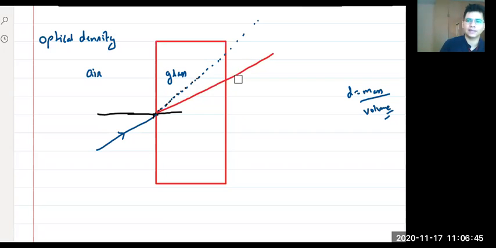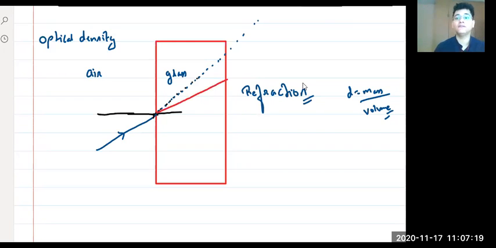We will discuss it later. What would be the path at this point? But think about it. This is not dispersion. Dispersion is something else. This phenomenon is called refraction.